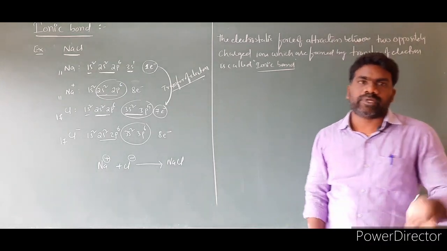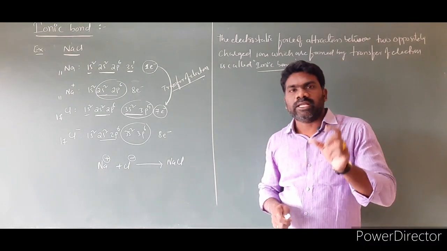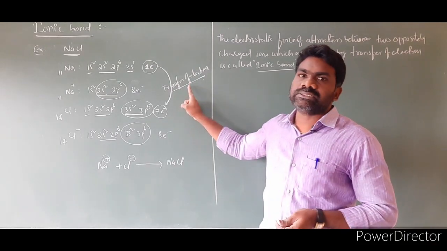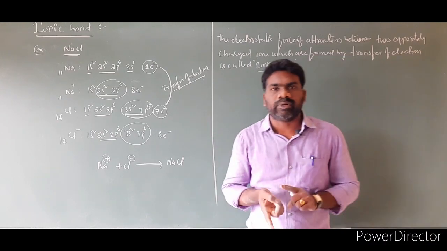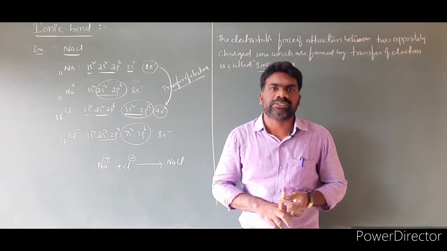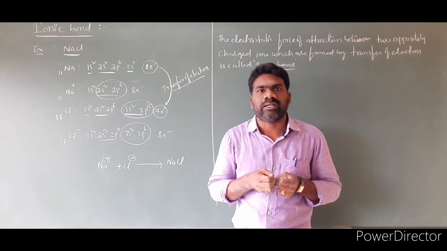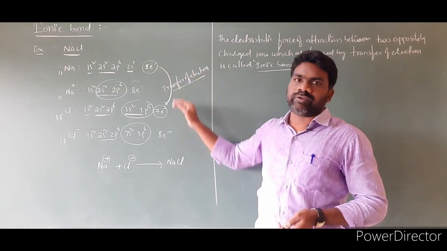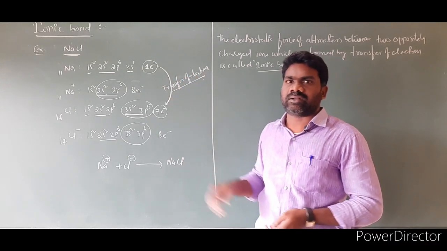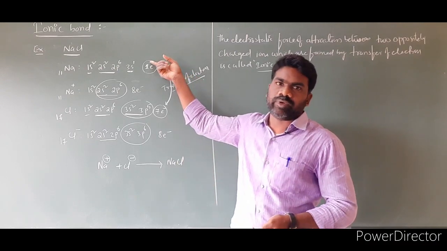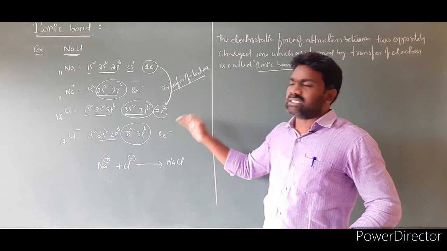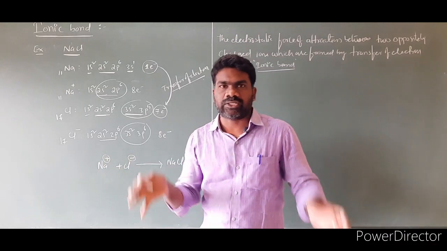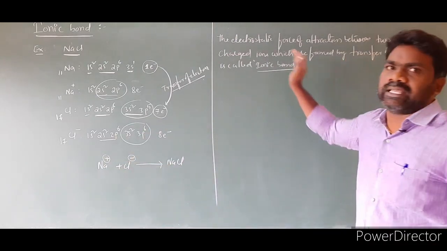So one common difference we have to identify between the covalent bond and ionic bond. In covalent bond, sharing of electrons takes place, but in this case transfer of electron is present. In covalent bond, two atoms contribute the electrons and both are shared. But in this case, one atom donates and another atom takes the electron. So transfer of electron takes place from one atom to another atom. As a result, oppositely charged ions are formed. These oppositely charged ions have electrostatic force of attraction and they form the bond. This is the ionic bond definition.